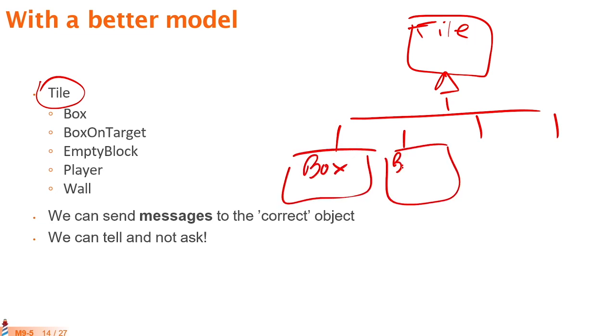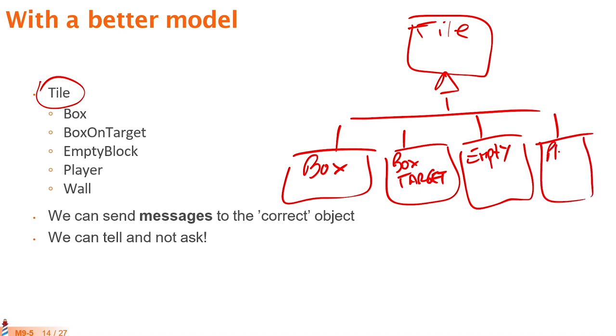We could have a box in a target, which we would use to draw it with a different color, because once the box is on a target, we know that box is already matching the result of the puzzle. Then we could have an empty block that represents a place where the robot can walk. We can have a player and we can have a wall. So at the end, the game is just a collection of tiles.